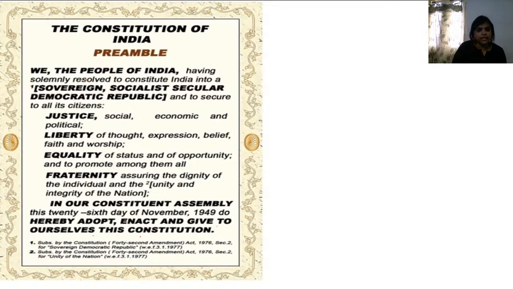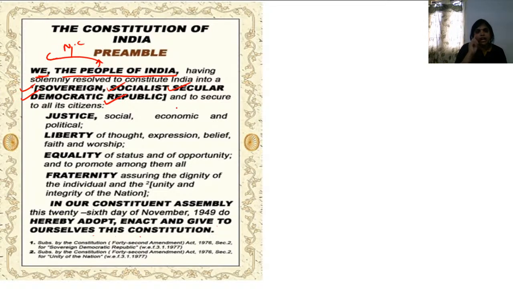Let me explain the important keywords. We, the people of India. You have to understand people: when I say people, it means both citizens and non-citizens. The people of India, having resolved to constitute India, are ready to change India into a sovereign, socialist, secular, democratic, and republic country.